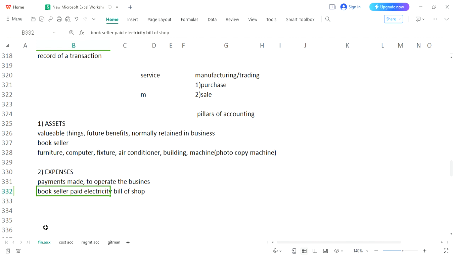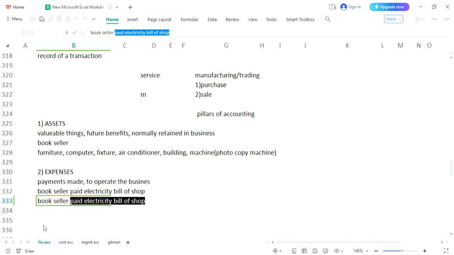So there is a bit of difference between asset and expense. When you have made any payment to operate the business, it would be called an expense. Another example of expense we can take: if the bookseller is paying some taxes, or the bookseller had paid salaries.